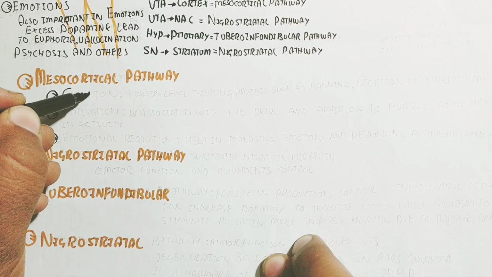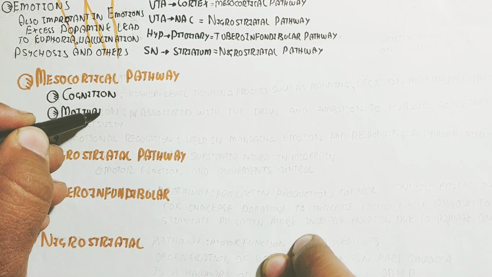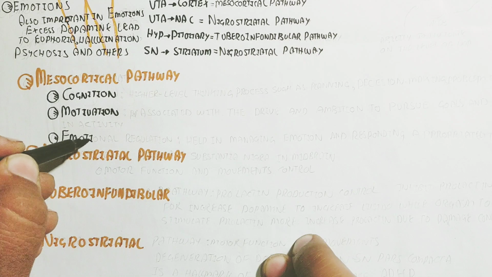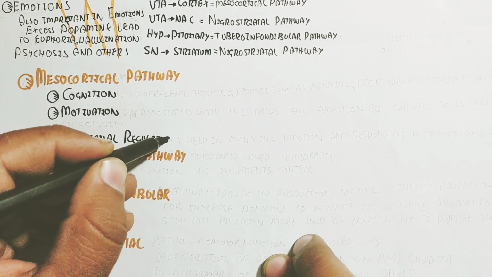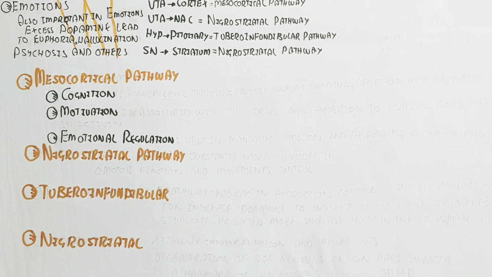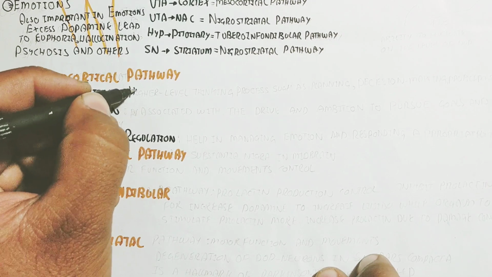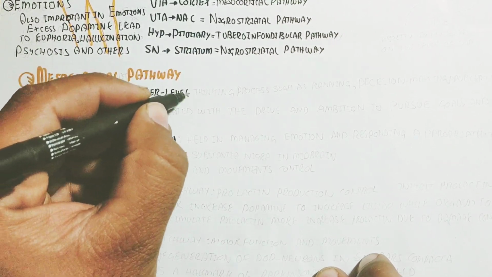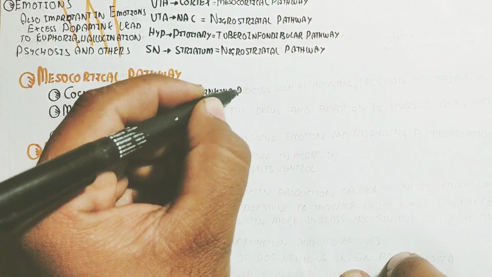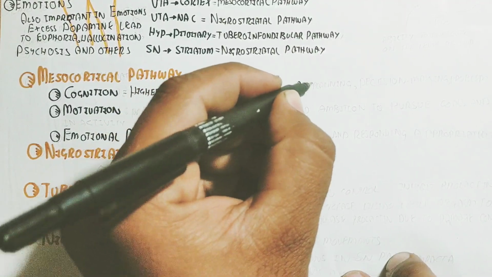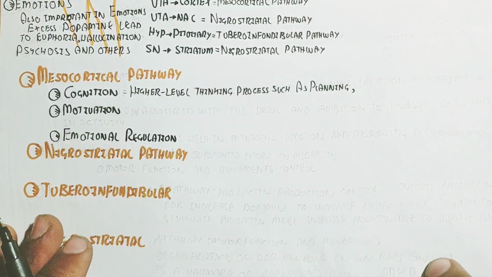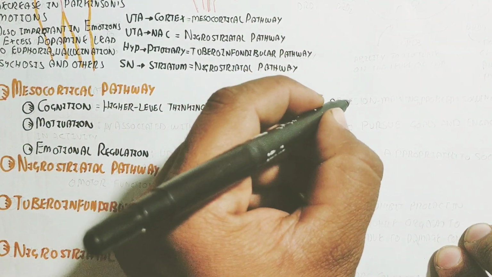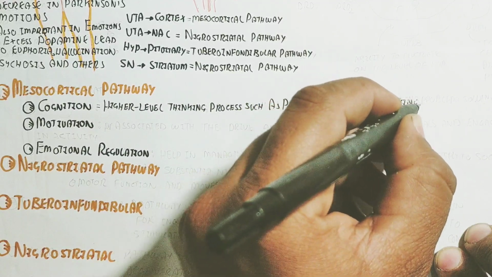Interneurons and excitatory neurons are involved, like the dopaminergic neuron that will excite the whole brain pathway. The mesocortical pathway contains cognition, motivation, and emotional regulation. Cognition is a higher level thinking process such as planning, decision making, and problem solving.